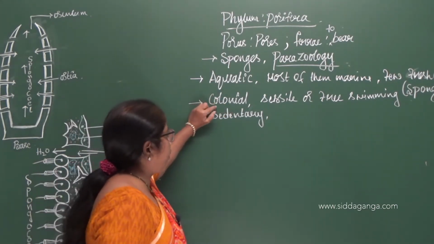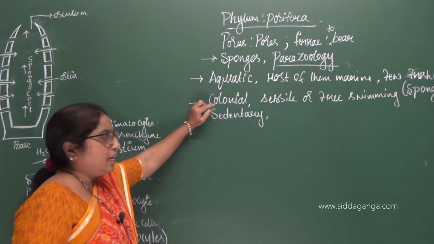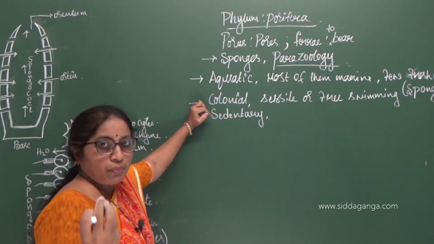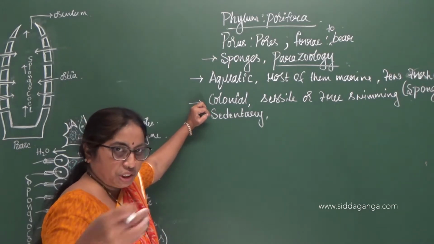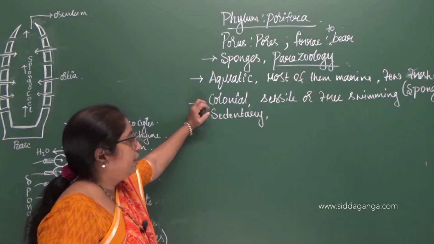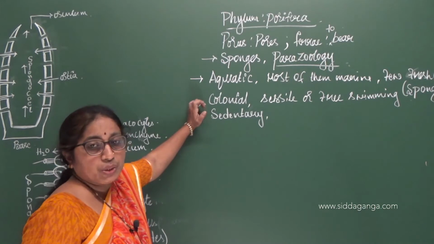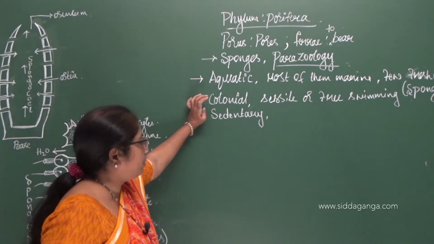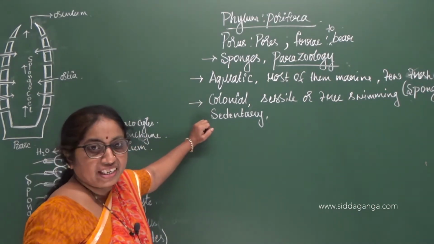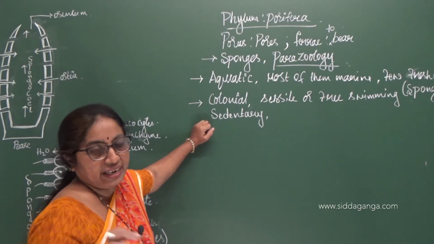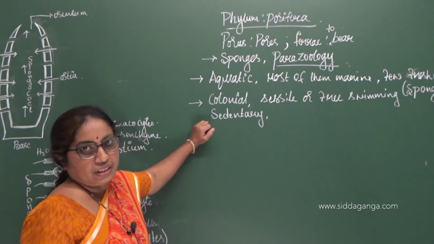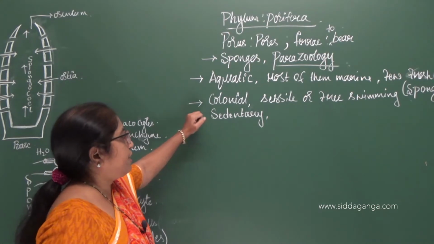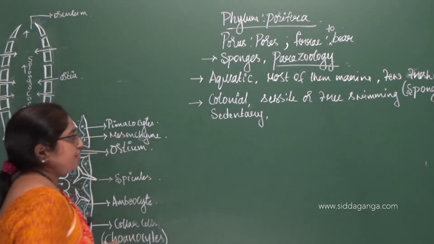They live in colonies, colonial. Sessile, they may have some holdfast like structure to which they attach themselves to something in the bottom of the sea. Free swimming, they may also freely swim in the water, or they may be attached to any of the bodies in the sea like any sea plant or rocks or something like that. If they are attached, they are called as sedentary.